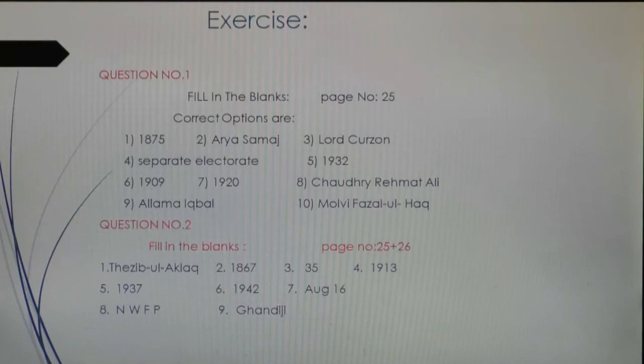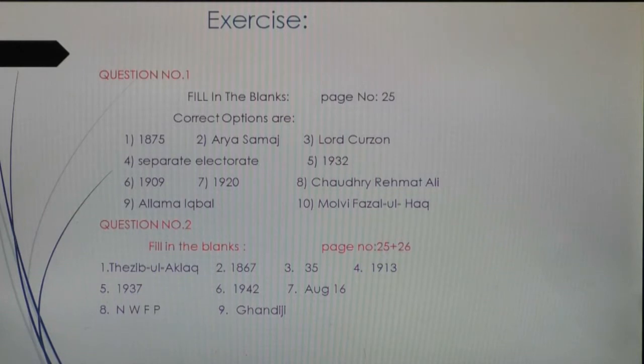My today's lecture is about the exercise of chapter number 1, Genesis of the Islamic Republic of Pakistan. In the exercise, first we have to discuss question number 1, fill in the blanks to make an appropriate statement. Here the statement is provided.